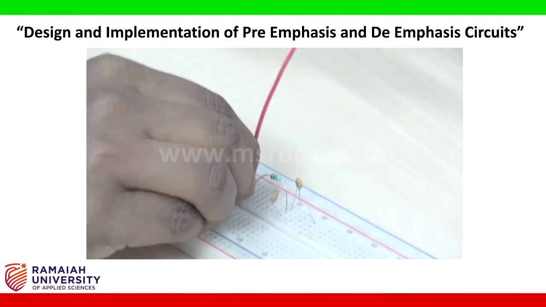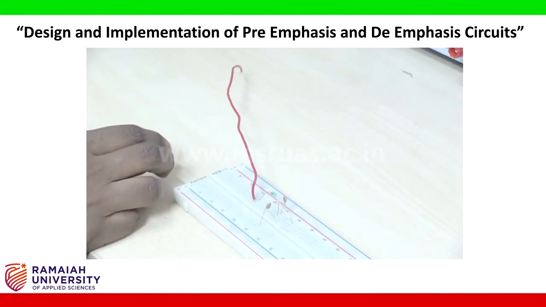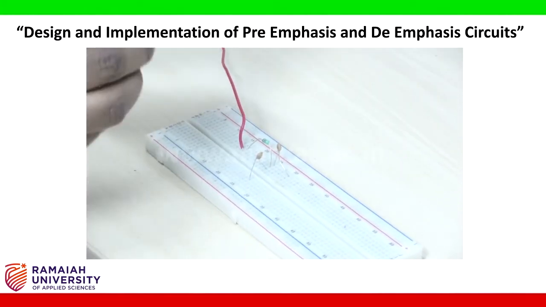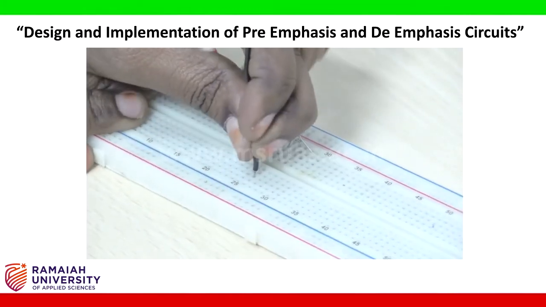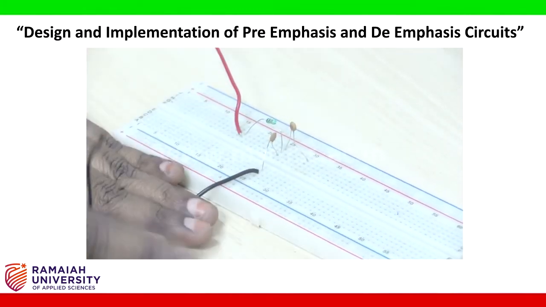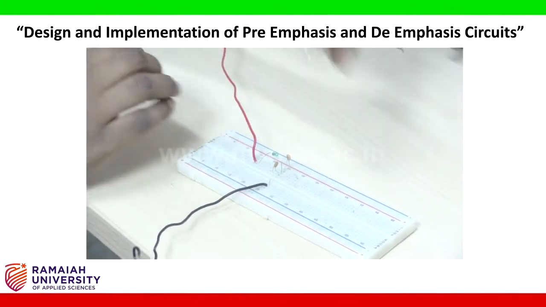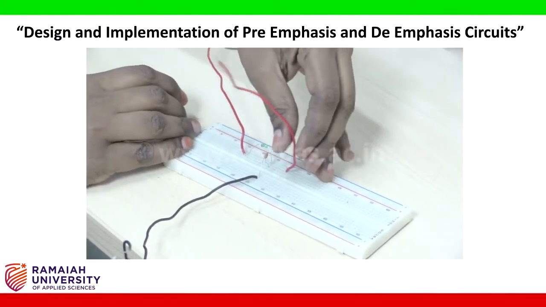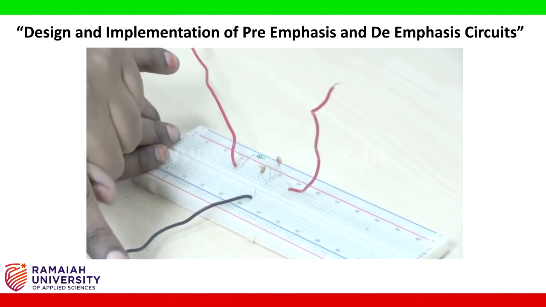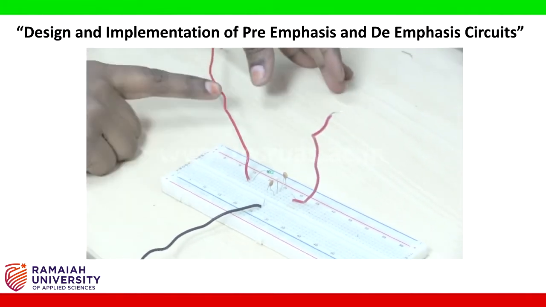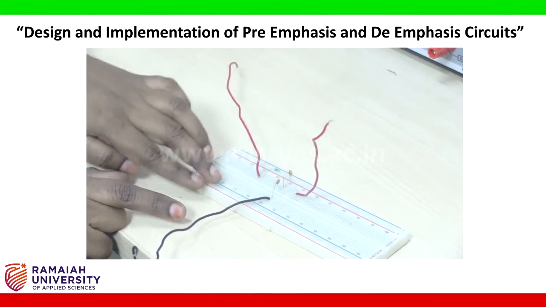This we will connect to function generator. Take one more wire for connecting the ground. So this will be our ground. So we will use this for ground connection. Next, take one more wire for output checking. So this is the point where we check the output. So we connect the output between these two terminals and input between these two terminals. This circuit doesn't need any DC connection.